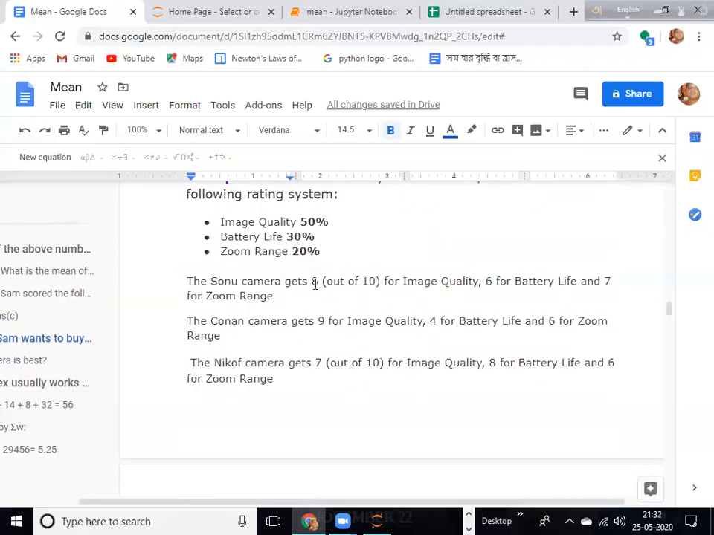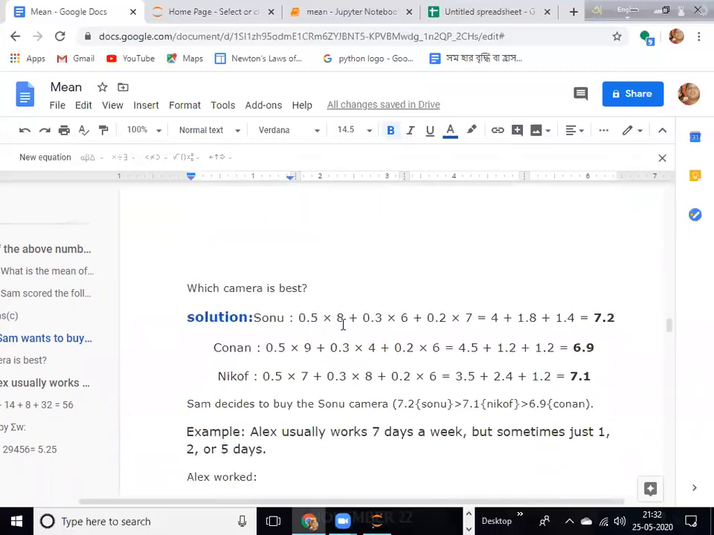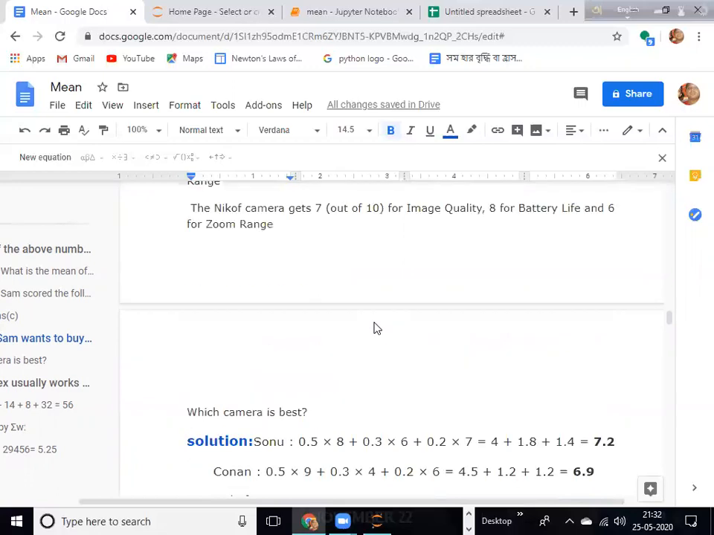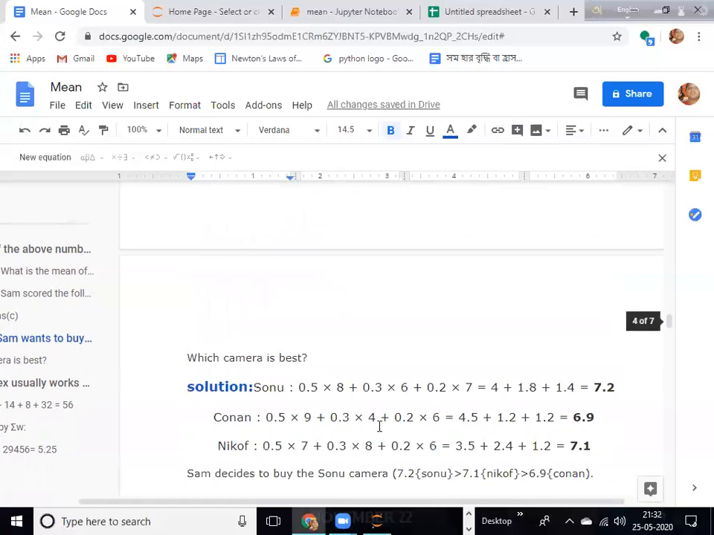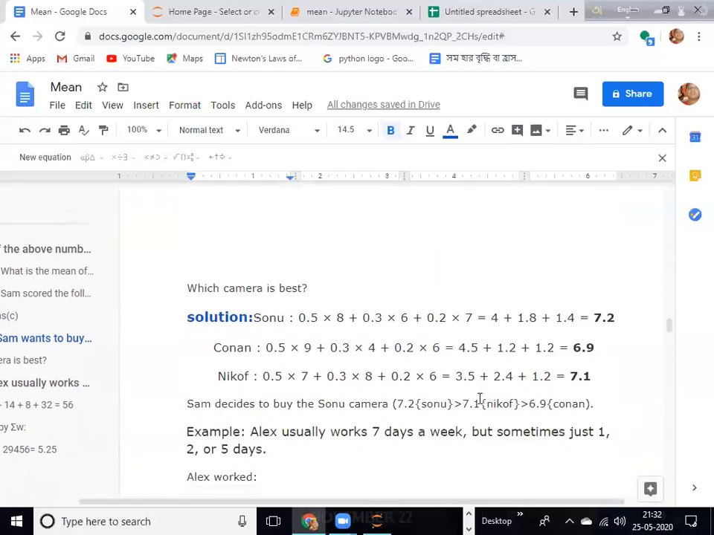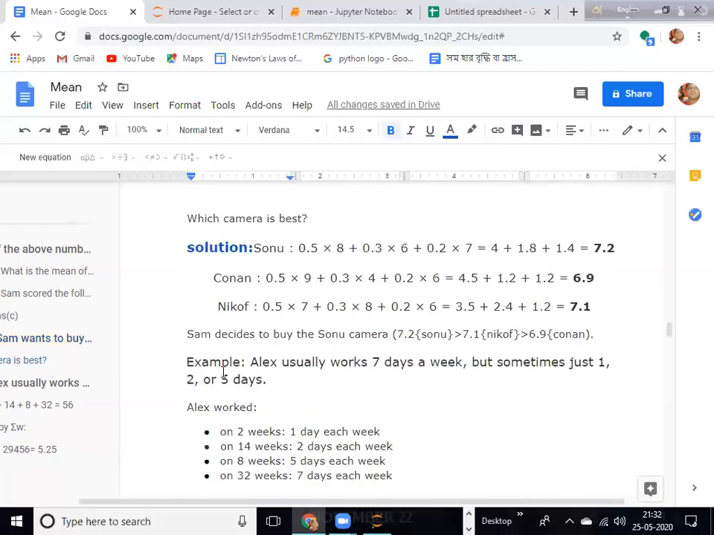The image quality for Sonu camera is 8, so 8 should be multiplied by 50%, that is 0.5 by 8. Similarly, 0.3, that is 30% for battery life, and Sonu provides 6 out of 10 for battery life and 7 out of 10 for zoom range. So we multiply 30% with 6 and 20% with 7, and the answer comes to 7.2. For Conan, it gets 6.9, and for Nikon, it gets 7.1. So which number is more among these 3? That is 7.2. So Sam decided to buy Sonu camera because Sonu is greater than Nikon, greater than Conan.